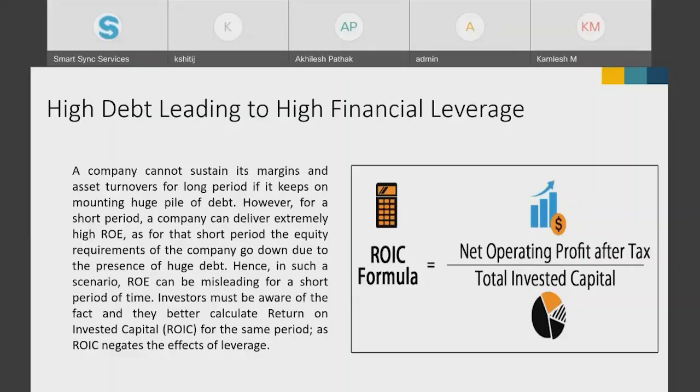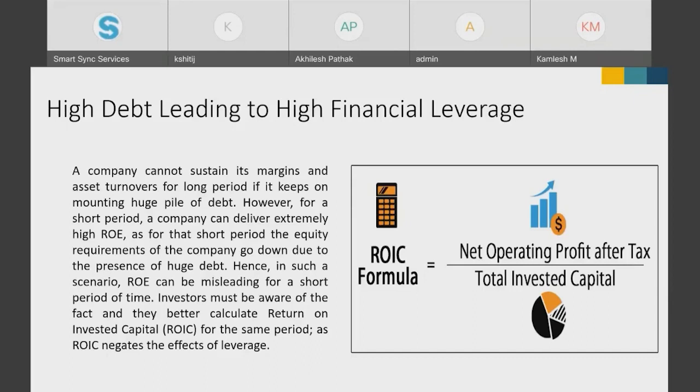Lead to a high financial leverage. A company cannot, but what happens when a company takes up too much debt on its books? When a company is taking high debt, it will of course not sustain its margin and asset turnovers for long. However, for a short period, a company can deliver extremely high ROE, as the equity requirements of the company go down due to the presence of huge debt.